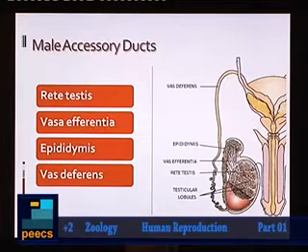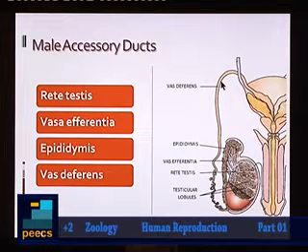Epididymis is located on the posterior surface of each testis, and epididymis is the region where sperms are matured. The final maturation of sperm cells will happen in epididymis, and arising from epididymis there will be vas deferens. You can see in this diagram vas deferens.